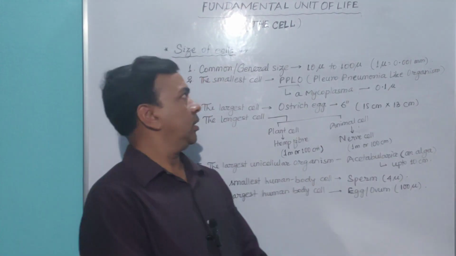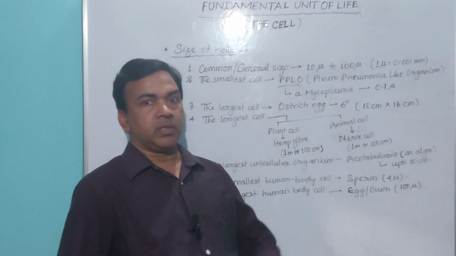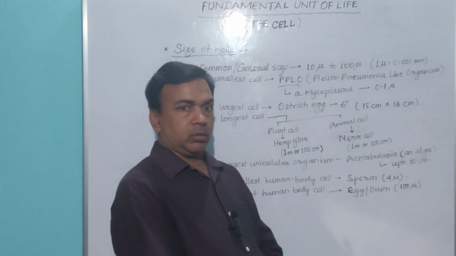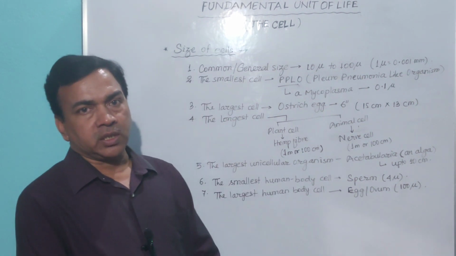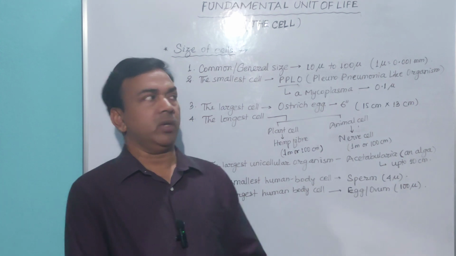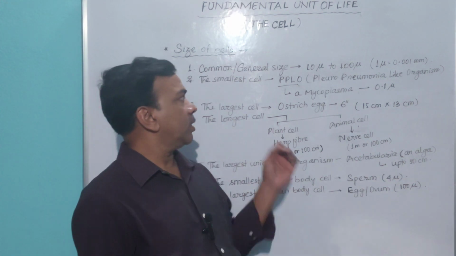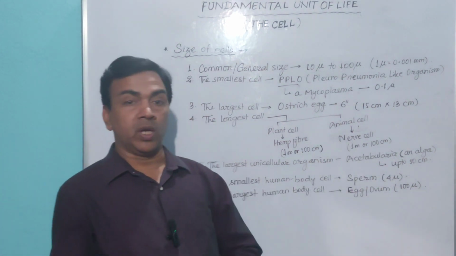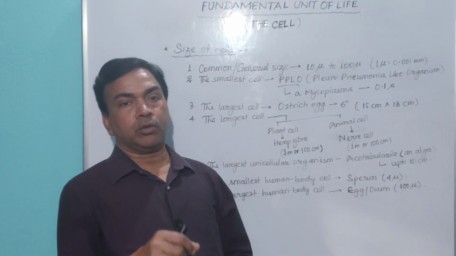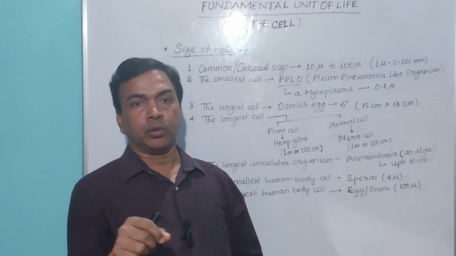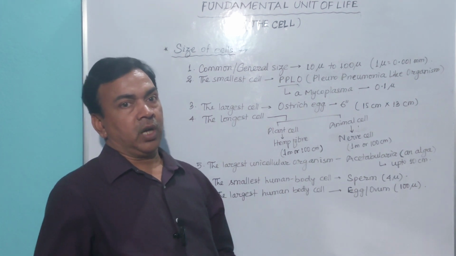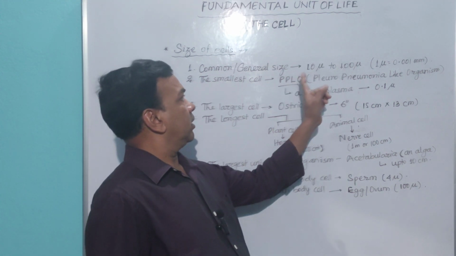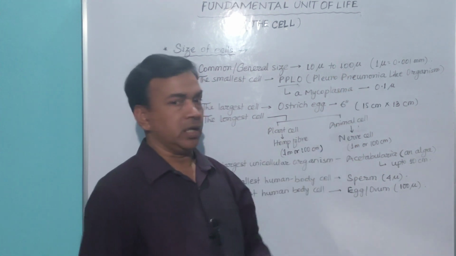Now we will study the size of different cells. The common size or general size of cells found in living beings ranges from 10 micron to 100 micron. 1 micron is equal to 0.001 millimeter.